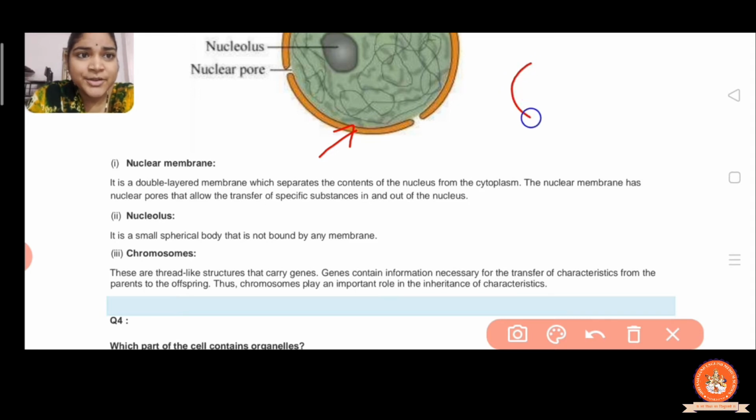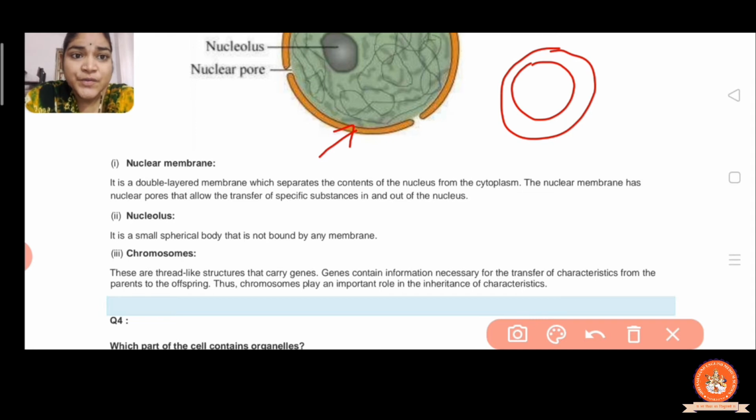And the nuclear membrane has nuclear pores. You can see in the figure the pores, the small holes, clearly, right? They allow the transfer of specific substances in or out of the nucleus.